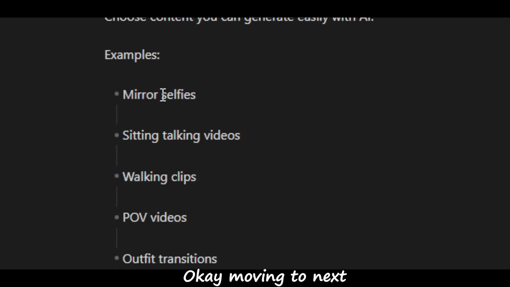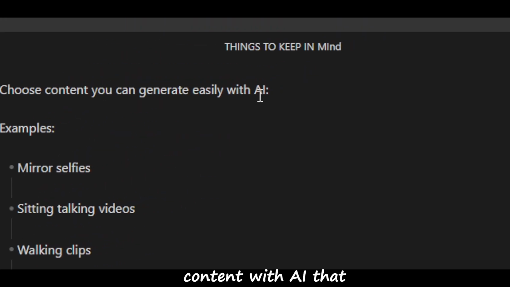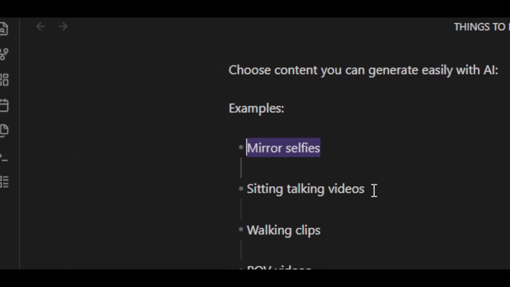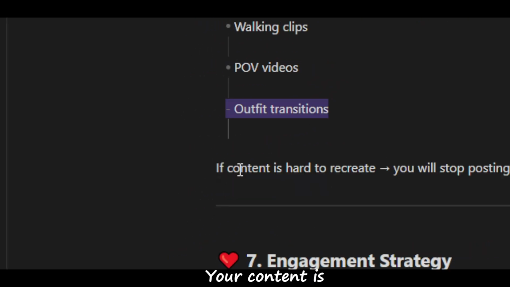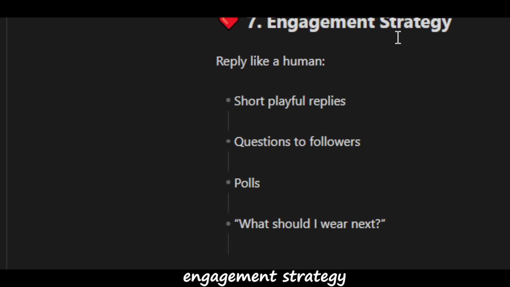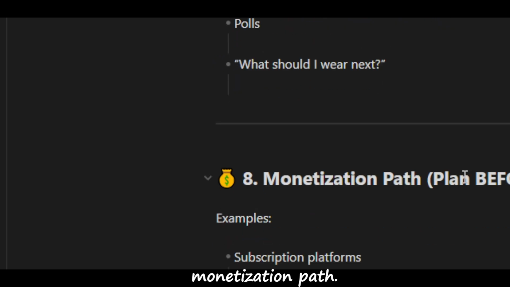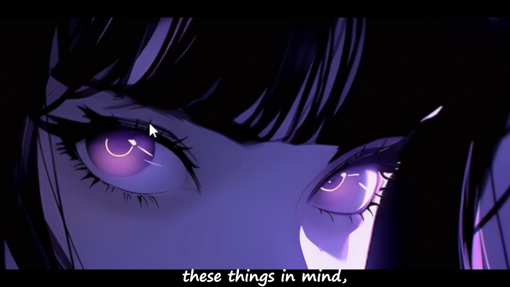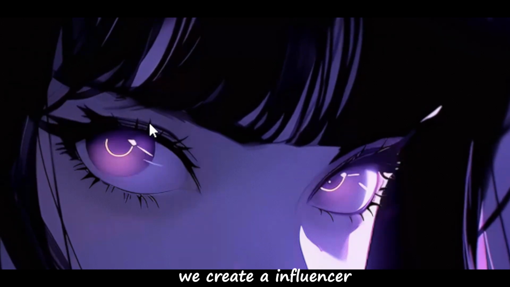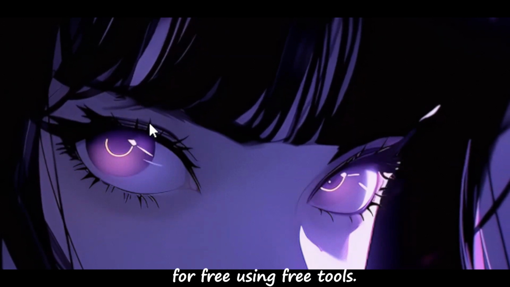Okay, moving to the next point, you have to create content with AI that is easy to create, like mirror selfies, sitting talking videos, walking clips, POV videos, outfit transitions. If your content is hard to recreate, you will stop posting. And number 7 is engagement strategy and then monetization path. I will tell you these two in the later half of the video. So after keeping these things in mind, let's move on to how we create an AI influencer for free using free tools.